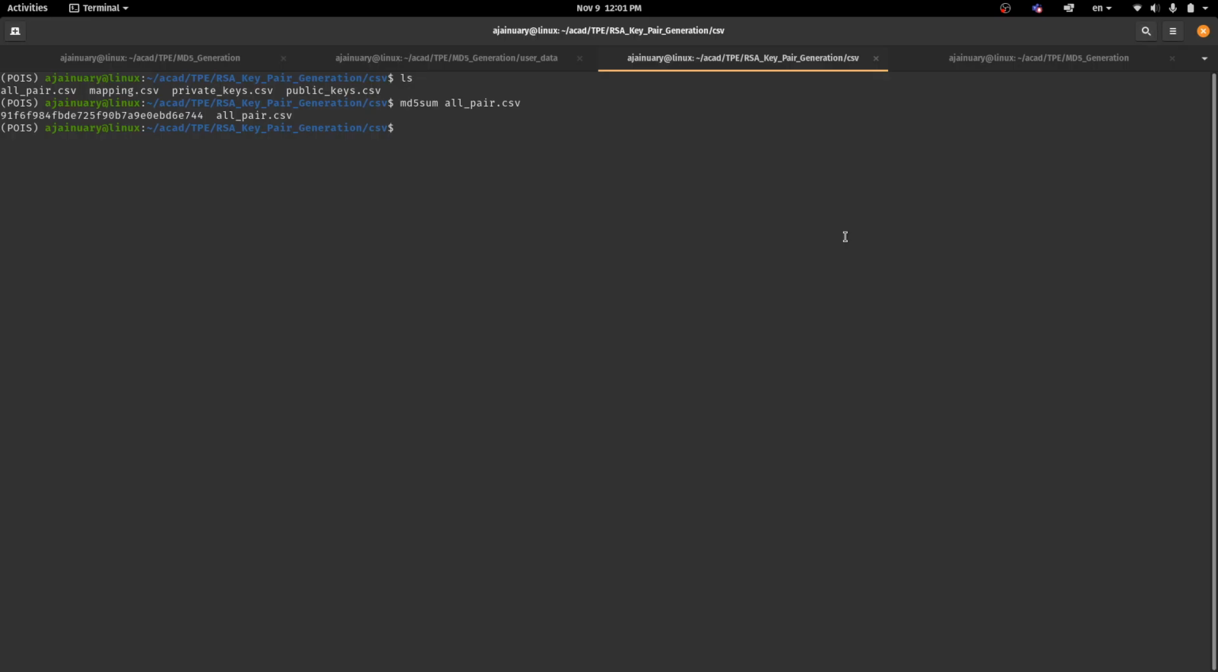Similarly, Drishyam, which is a completely separate entity, but just for the sake of simplicity we are showing it on the same computer, would have mapping.csv. This app would also create an MD5 sum and commit it onto the blockchain.